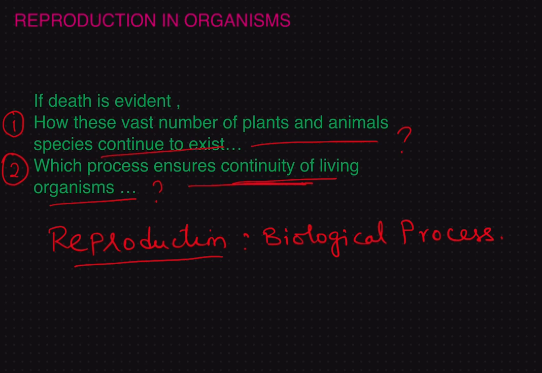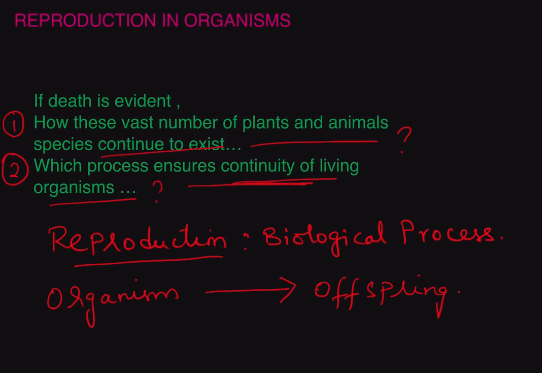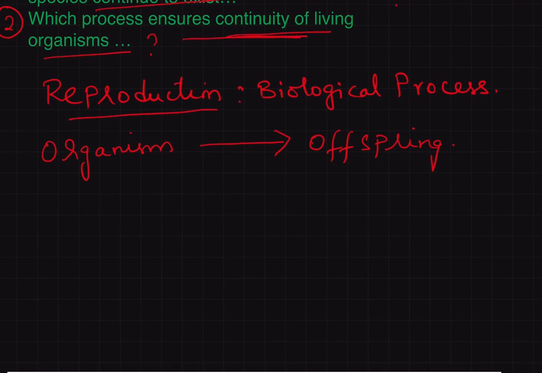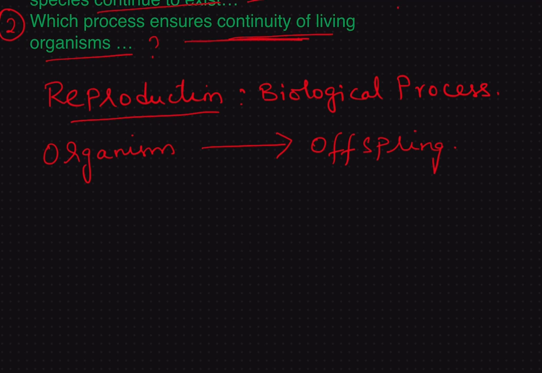So, what happens in reproduction? In reproduction, an organism gives rise to a young one called an offspring. Now, here every organism has a cycle. An organism, immediately after its birth, will grow and reach maturity.